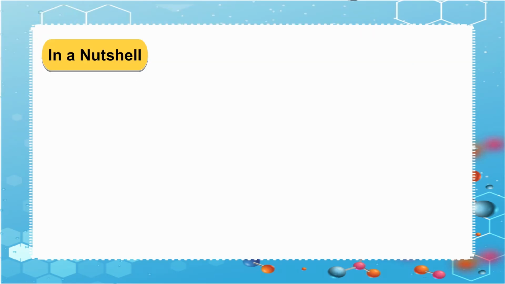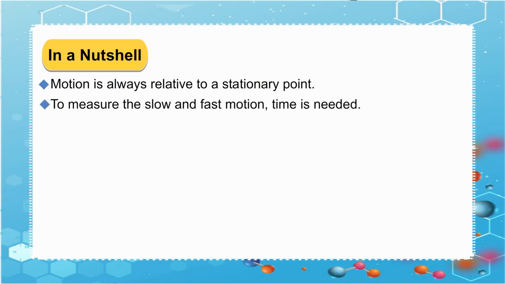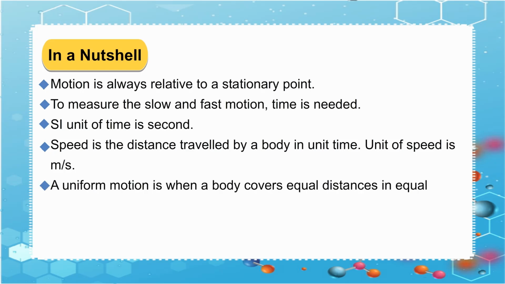In a nutshell, motion is always relative to a stationary point. To measure the slow and fast motion, time is needed. SI unit of time is second. Speed is the distance traveled by a body in unit time. Unit of speed is ms. A uniform motion is when a body covers equal distances in equal intervals of time.